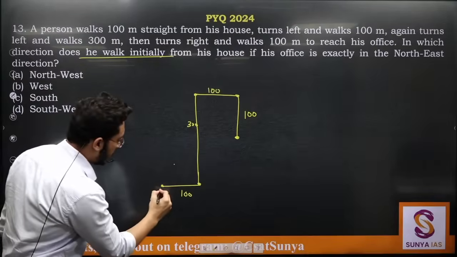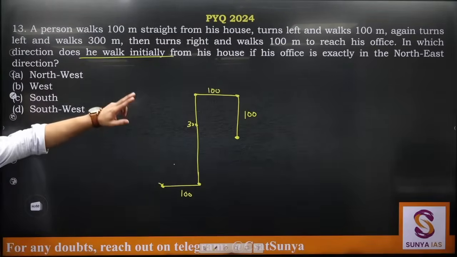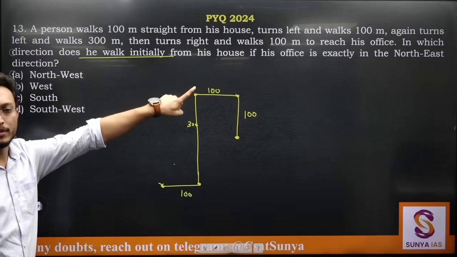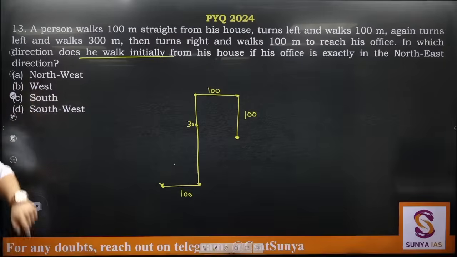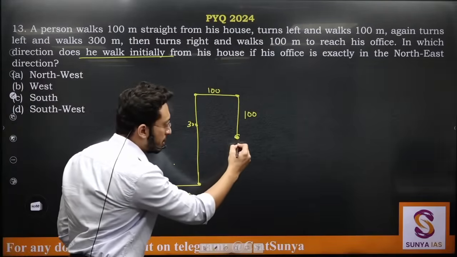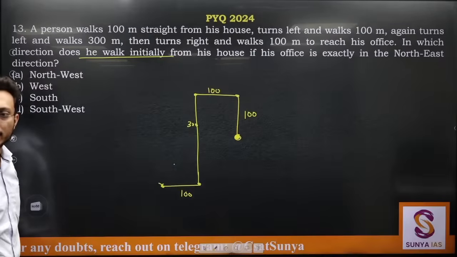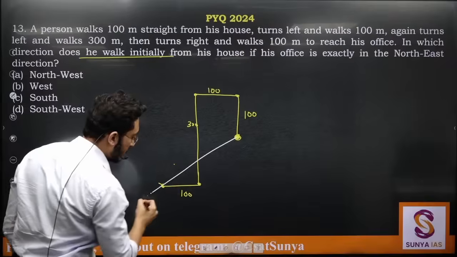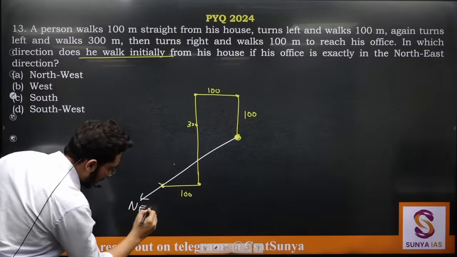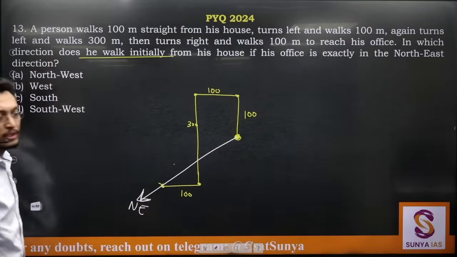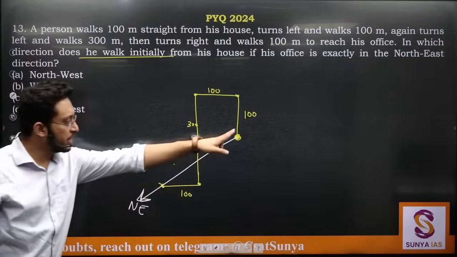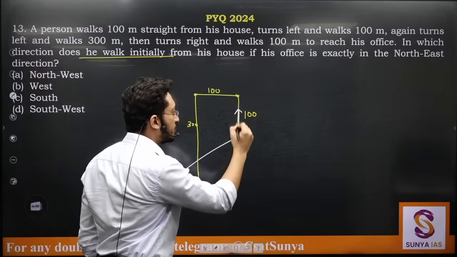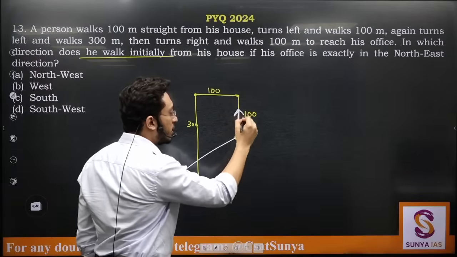Now, the information that is given is: in which direction does he walk initially from his house if his office is exactly in the northeast direction? So from here his office is exactly in the northeast direction. They are saying that this direction is exactly northeast. So if this direction is northeast, what is this direction? We need to find this.